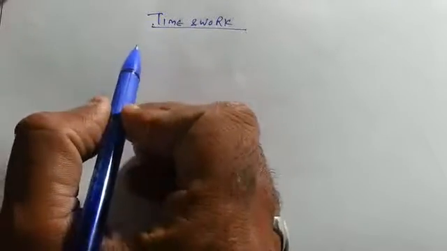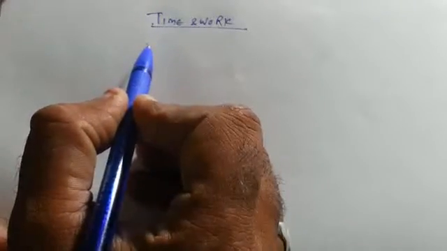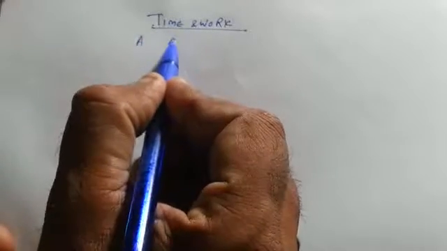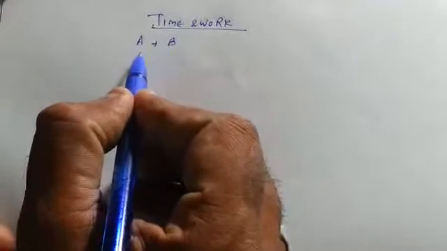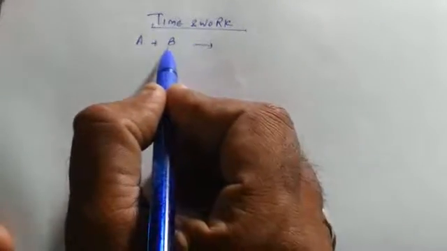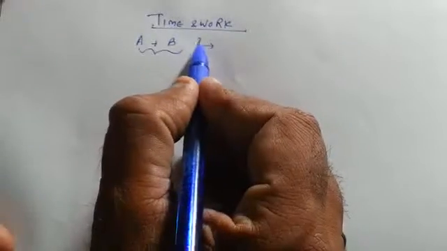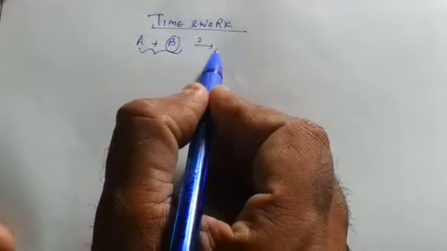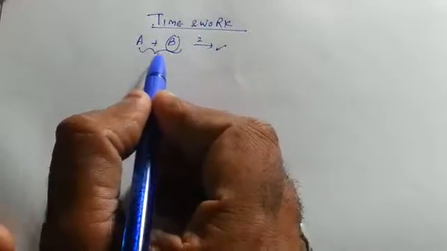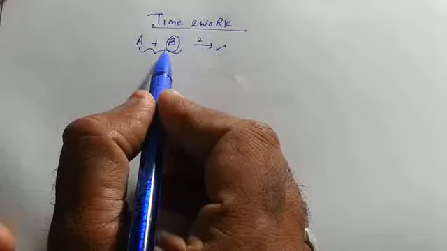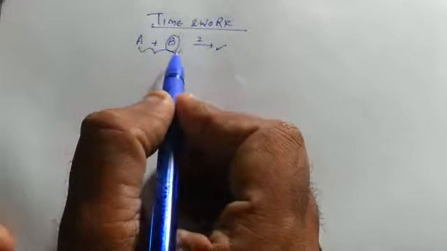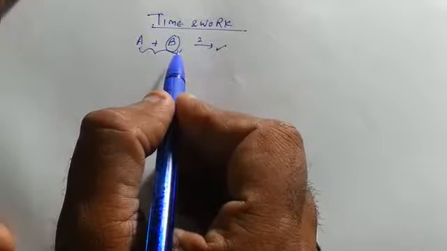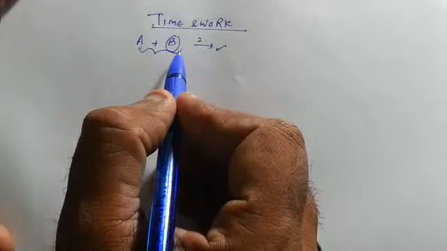The questions in this will be, let us say there are two people, A and B. They started the work together. They worked for 2 days, and then B left. In how many days will A be able to complete the work? It will be something like this. Or A and B can be doing the work alternately. So basically we'll be involving certain fractions and percentage.